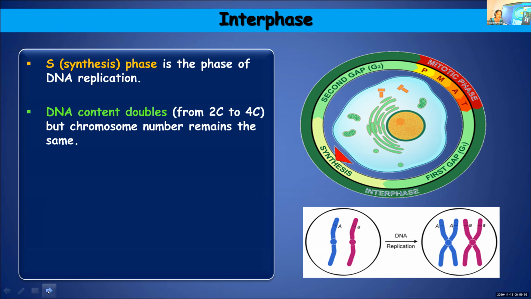You know the difference between diploid and haploid. Haploid means unpaired number of chromosomes, whereas in diploid, the chromosomes will be in the paired condition.